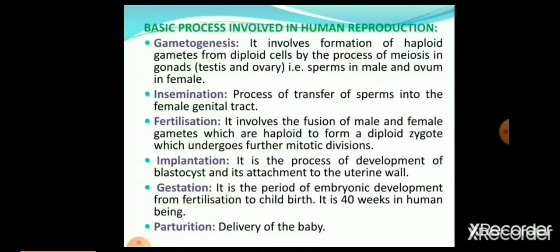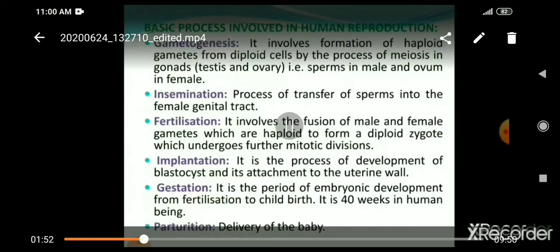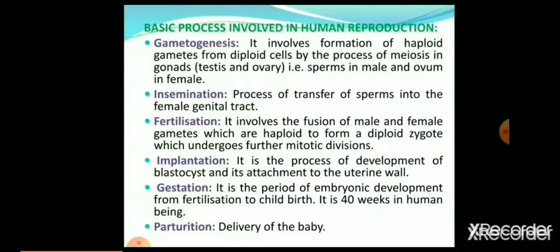Next step is fertilization. It involves the fusion of male and female gametes which are haploid, and then after fusion it forms a diploid zygote which undergoes further mitotic division. Next step is implantation. It is the process of development of the blastocyst and its attachment to the uterine wall.